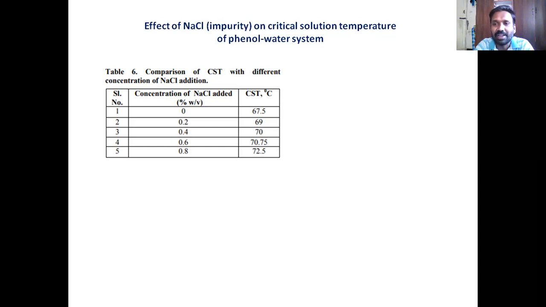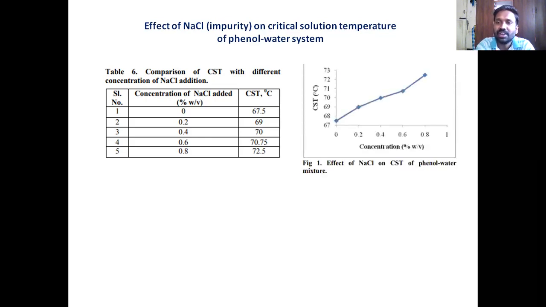Of course, a table can be better represented in the form of a graph also, is it not? A table is not visually attractive. It is more like an account. But graphs are visually attractive. You can easily follow the trend if you have a graph in front of you, is it not? Look at this graph. The x-axis here is the concentration of NaCl, and the y-axis is the CST of the phenol water system. As the concentration of NaCl increases, the CST is also increasing.